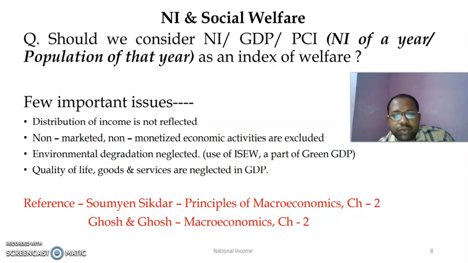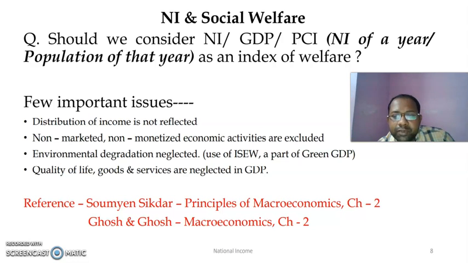Now there are certain issues. Distribution is not reflected by these indices. They do not reflect the actual distribution of income. It may happen that GDP or per capita income is quite high, but there are huge sections of the population living below the poverty line, because income is not evenly distributed. So distribution of income has to be taken into account.